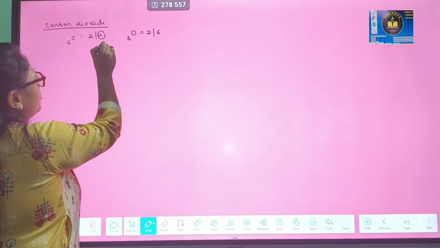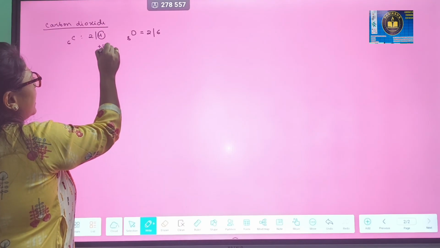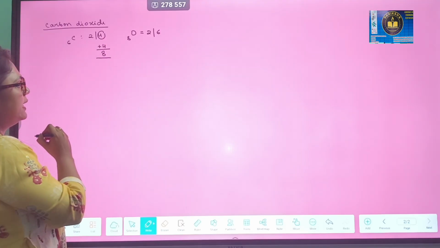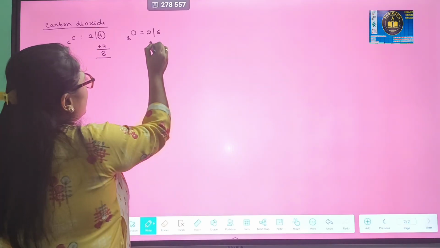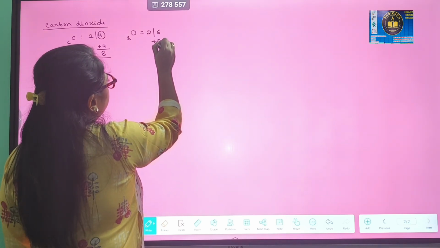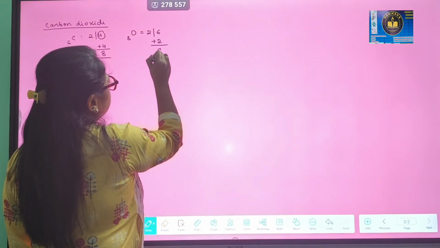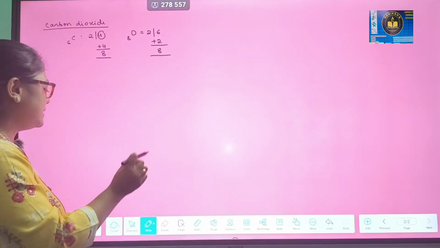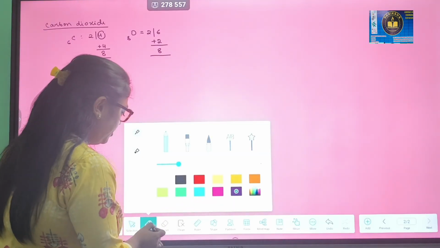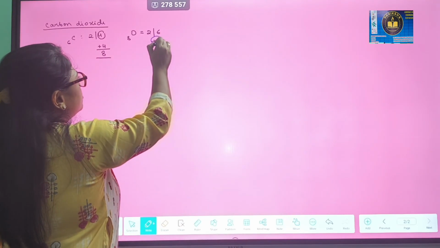So we can write 4 plus 4 equals 8, that means 8 valence electrons. Similarly, oxygen has 6 valence electrons. If we add 2 more, it will attain the octet, 8. So both carbon and oxygen will attain octet stability by sharing.